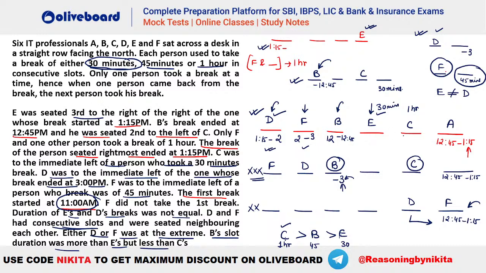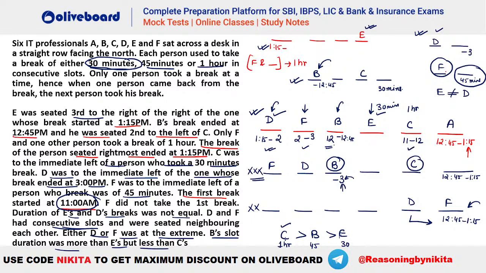C is 11 to 12. Let's say if you take that, that is absolutely okay because B is starting at 12 here. So you can see B is starting at 12. That means somebody has to be 11 to 12 or 11 to 11:30, right? Somebody has to be 11 here. So either it can be E who is 11 to 11:30 or it is C who is 11 to 12. Now, if you take E as 11 to 11:30, then you will not be able to cover the gap of 11:30 to 12 because C has to be 1 hour. So that means this C has to be 11 to 12.